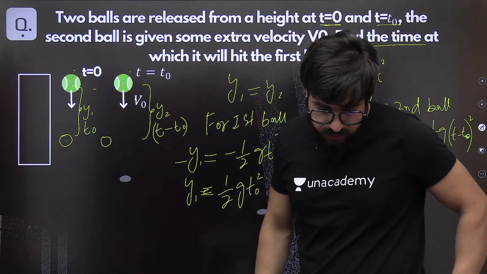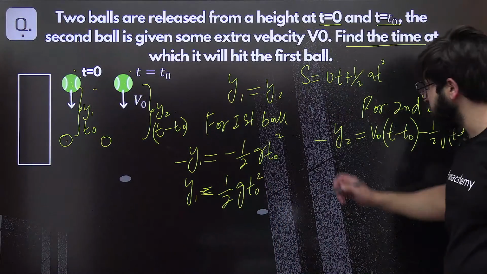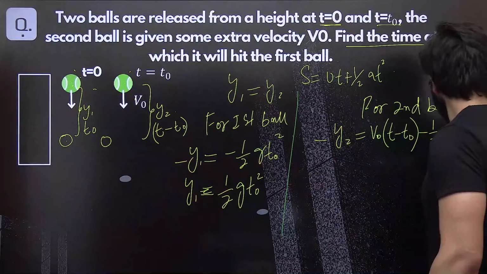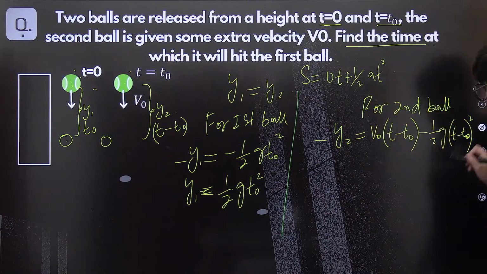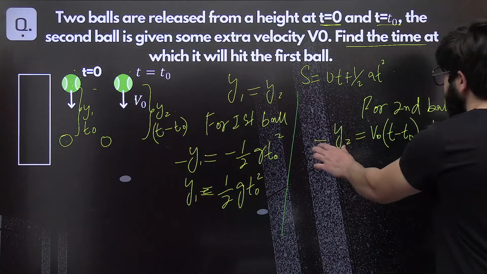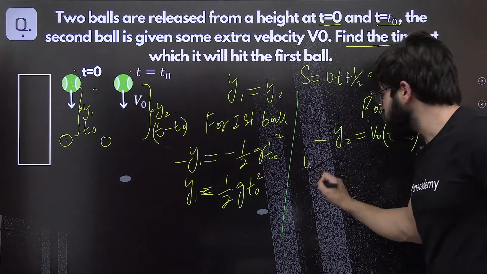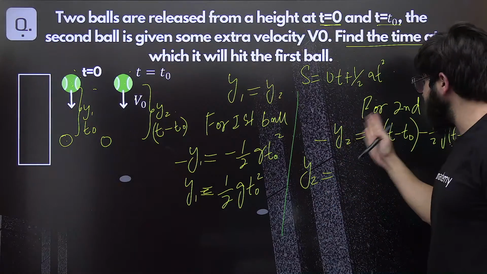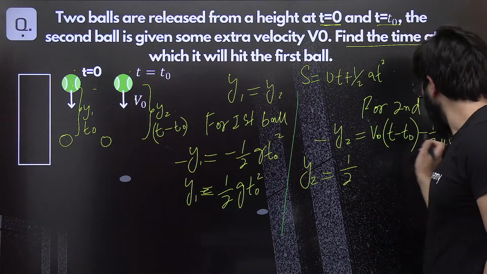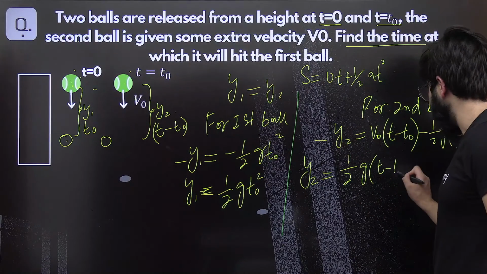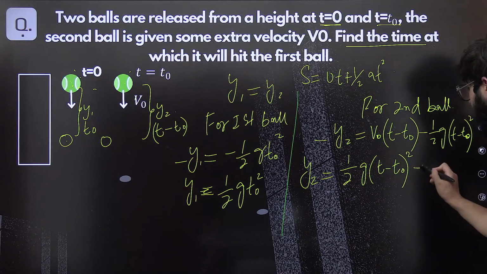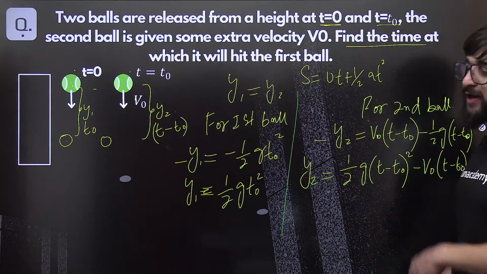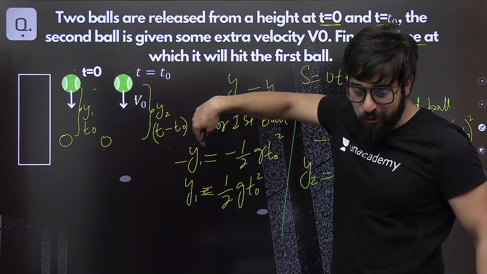Everybody is able to see this one? Let me just show you. Yeah, you can see this one. So I'll convert it to the plus. I'll write y2 is nothing but, taking minus common and cancelling it with this one, 1 by 2 g of t minus t naught square, and this will be minus v of t minus t naught exactly. There will be a big quadratic equation that I want you people to solve by yourself.